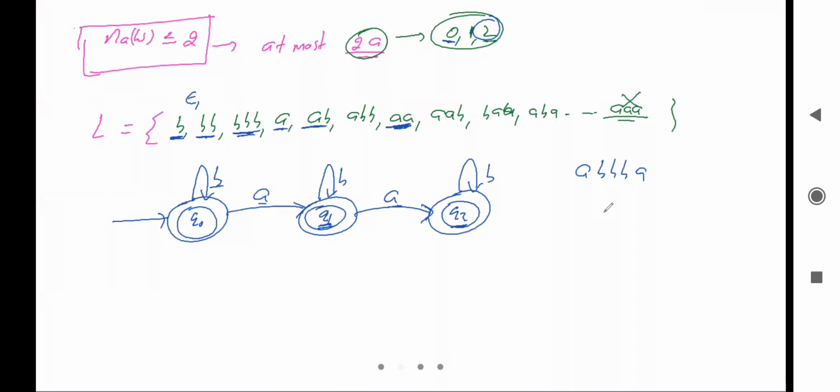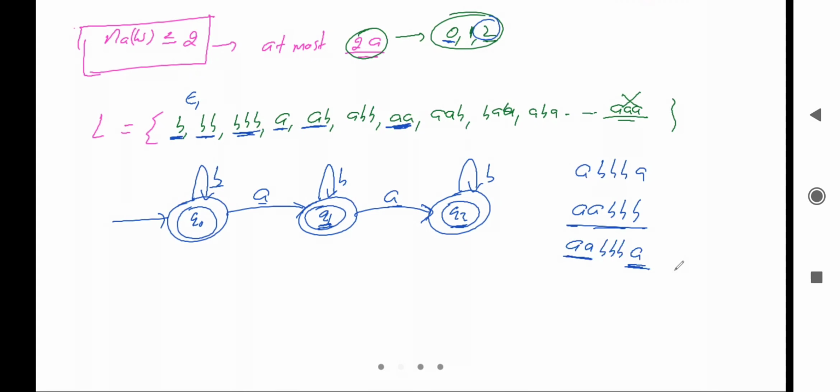After that, what will happen? If we take the loop here, so it can be a, after that there can be the multiple b's. Yes, it is possible. तो ये पॉसिबल केस रहेगा. It means after this one there can be the multiple b's. Yes, this is the possible case. Okay, what about a? If a is coming, let me say it is 2 times a, after that there is multiple b's, and after that a is coming, so a becomes 3 times, और 3 times a नहीं ले सकते because it doesn't belong to the language, है ना? So there cannot be 3 times a.